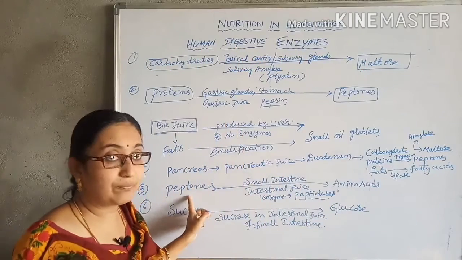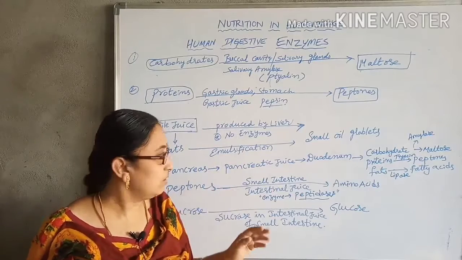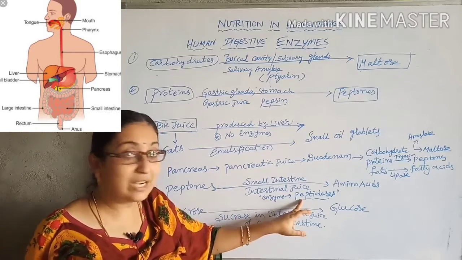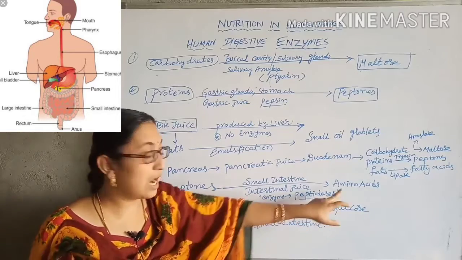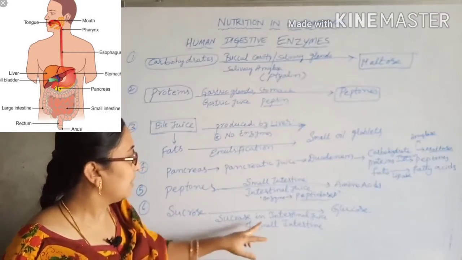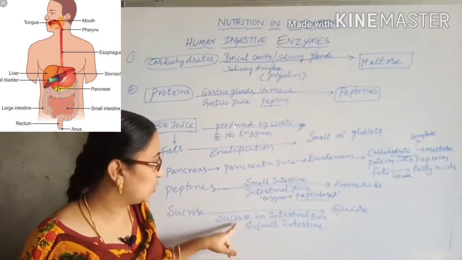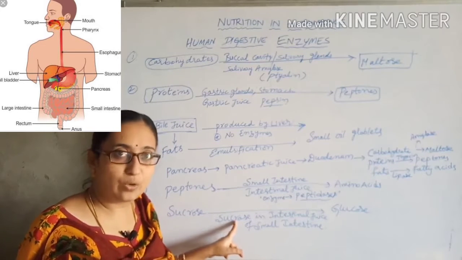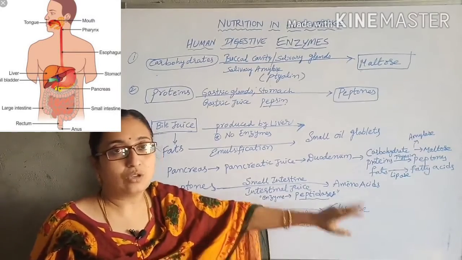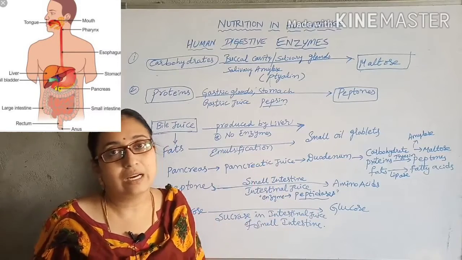Next, the peptones are broken down by the action of the intestinal juice, which consists of peptidase enzymes, and these peptones are converted into amino acids. The intestinal juice also consists of another enzyme, sucrase. By the action of this sucrase enzyme, sucrose is converted into simple glucose. Up to here, the complete digestion takes place in the small intestine itself.